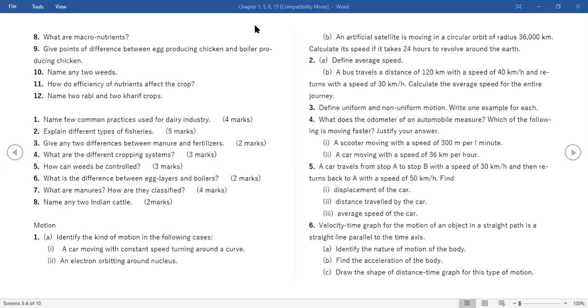In the fifth question we just know the speed. So if we take the total distance as 2x, s1 will be x. So x by 30 is the time.